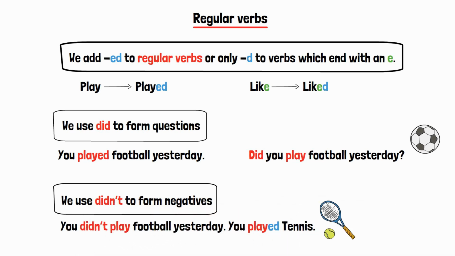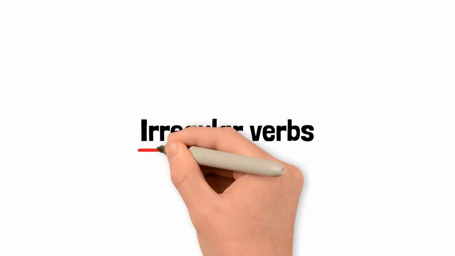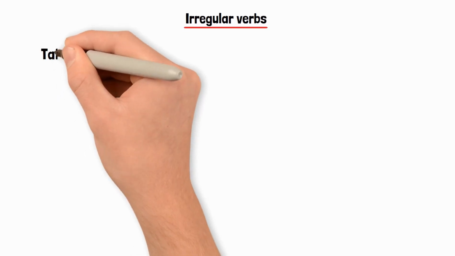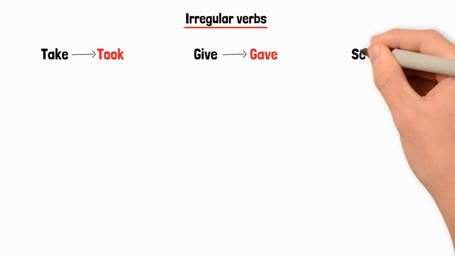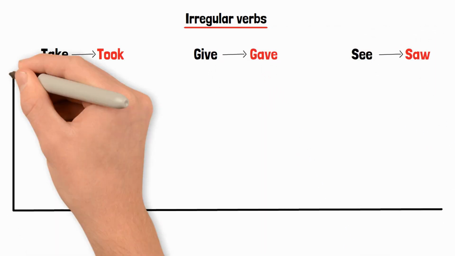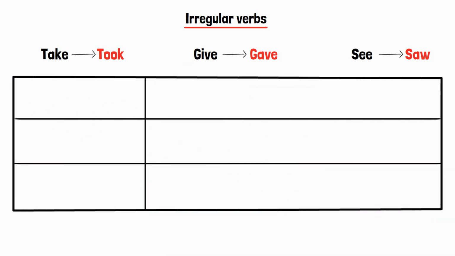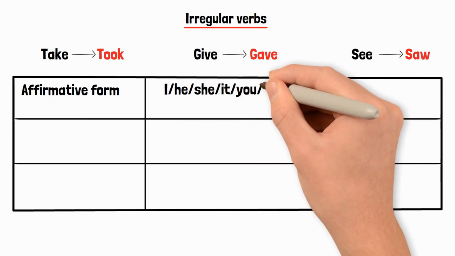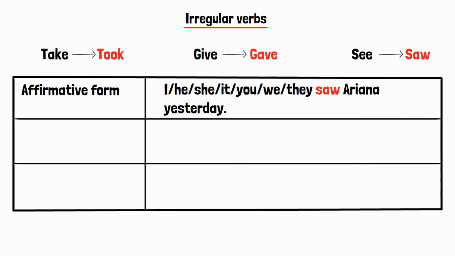You played tennis. There are also irregular verbs. You must learn them by heart. Take, took. Give, gave. See, saw. Let's take a look at this table. Affirmative form. I, he, she, it. You, we, they. Saw Ariana yesterday.